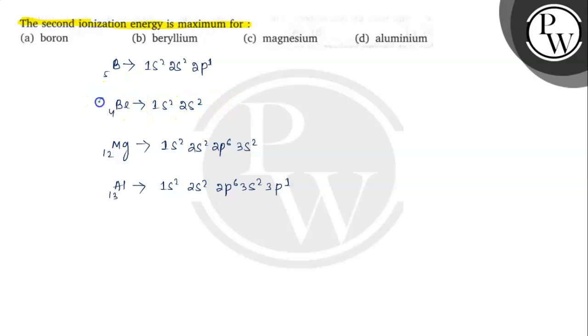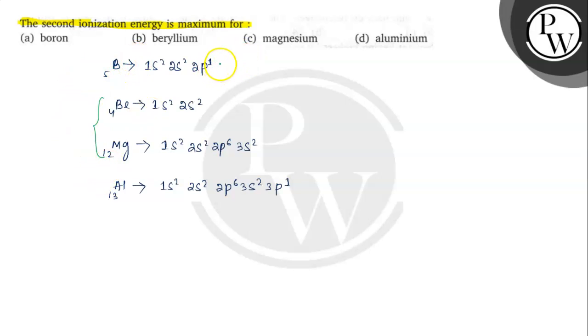In the case of beryllium and magnesium, if we remove 2 electrons, the second ionization energy will be minimum, because after the removal of the 2 electrons it becomes stable and acquires the inert configuration. So beryllium and magnesium are cancelled. Now we have only two options, either boron or aluminium.